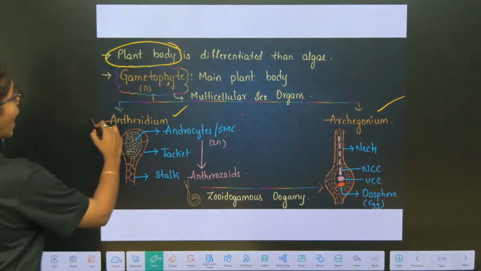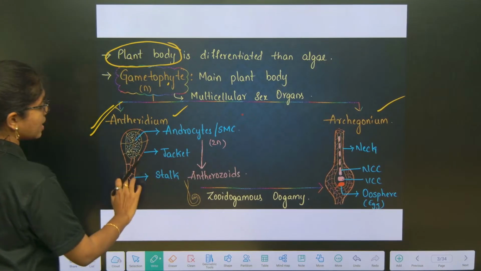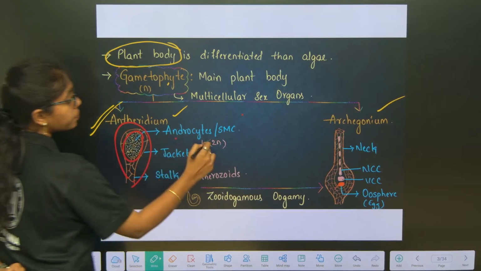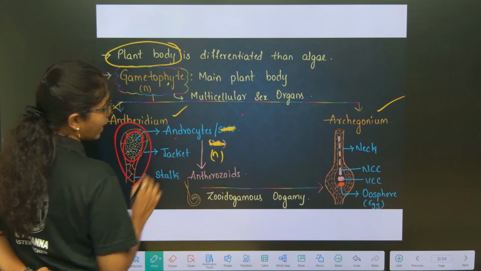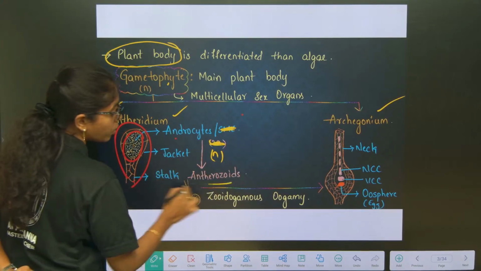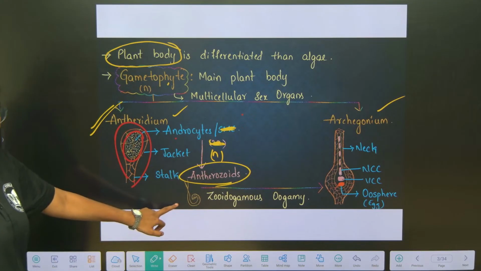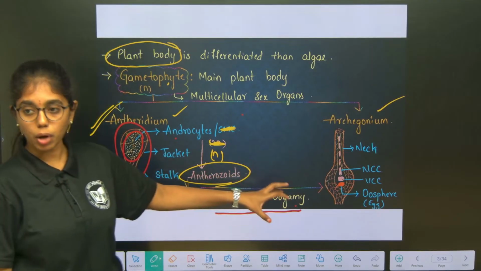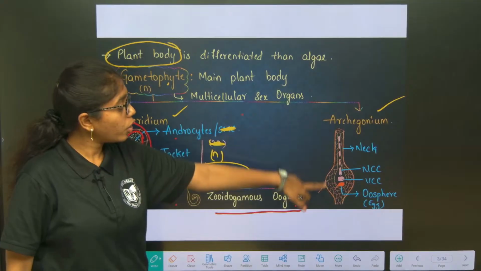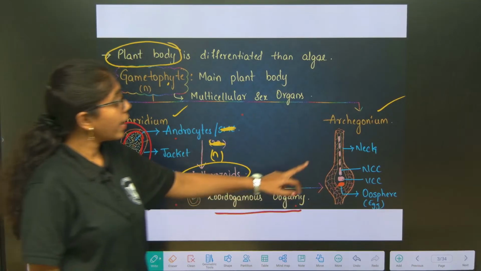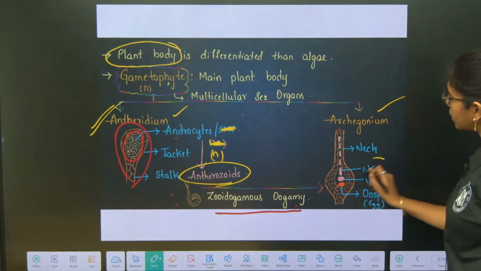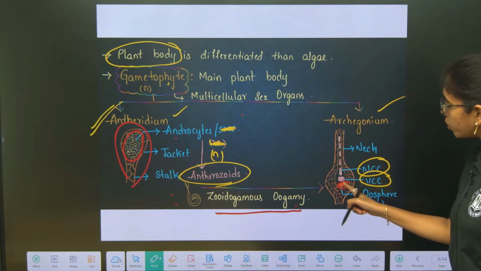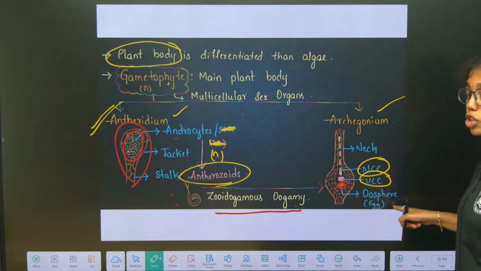In the male you see the antheridium. The antheridium has a jacket over it, and inside you have androcytes. Haploid androcytes undergo mitosis producing what? Antherozoids. Antherozoids are biflagellated, through zooidogamous oogamy, meaning they will swim across the water and reach the archegonium. The archegonium is also multilayered, jacketed. It has a neck, and below the neck you can see neck canal cells, below which you can see venter canal cells, and at the bottom you can see the oosphere. Oosphere is also called what, beta?